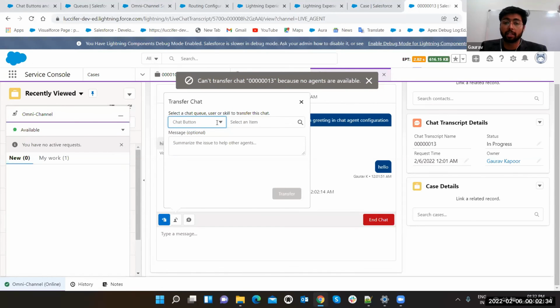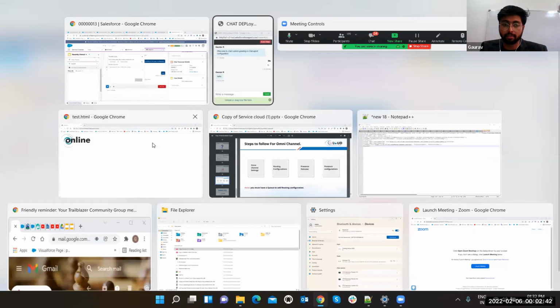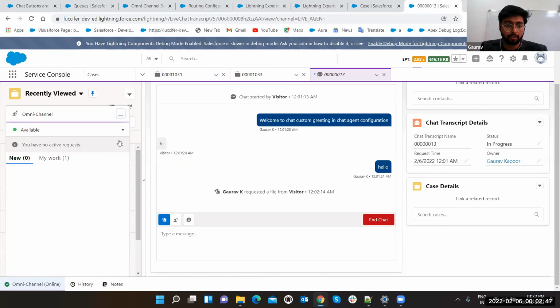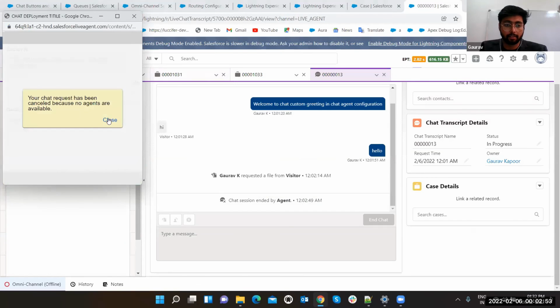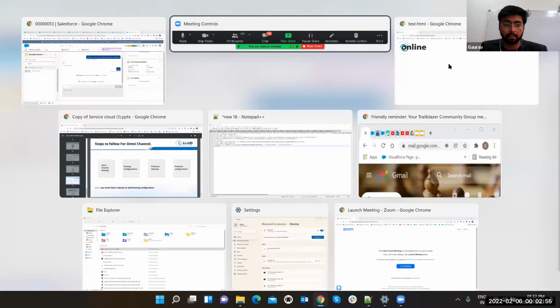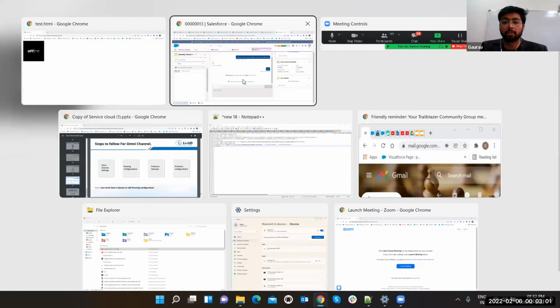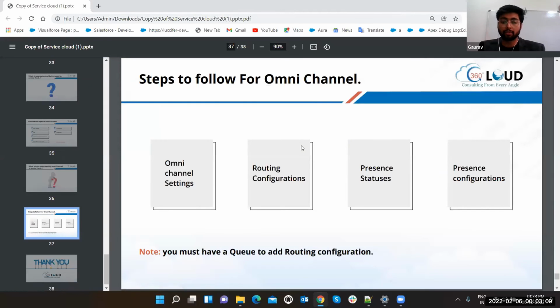This is chat button transfer chat. You can transfer this chat to some another user. So the same chat is going to transfer to some another user on the another screen. That's how omnichannel works, guys. And if we make it offline, see, close, and if you refresh it, it's offline. That's how omnichannel works. Instead of live agent, you can use it in Lightning in your service console, and you know how to add this omnichannel. That was totally about the omnichannel, and these were the parts which we were covering in service console.